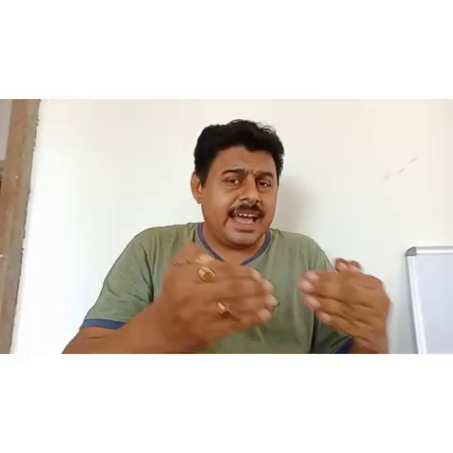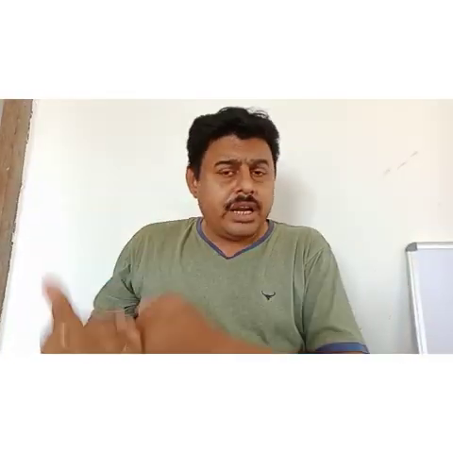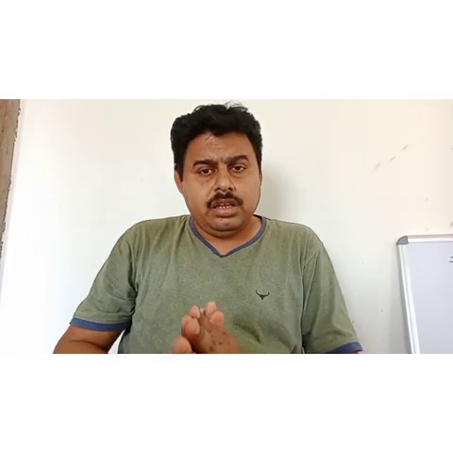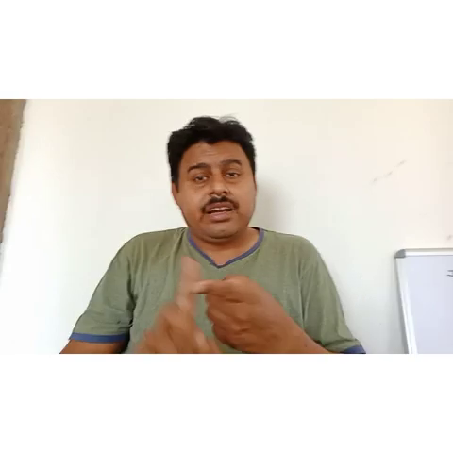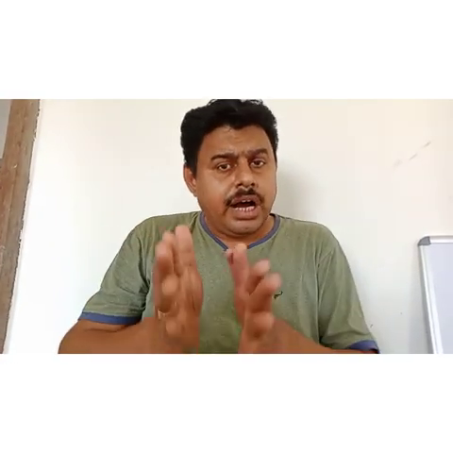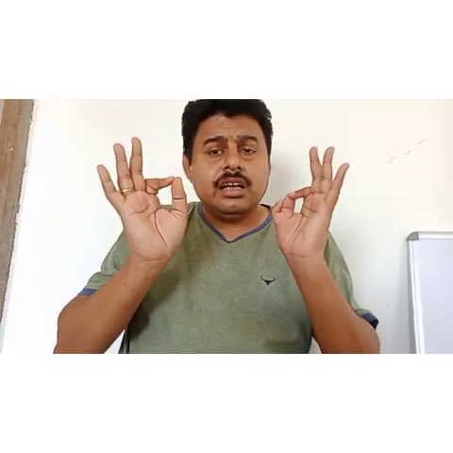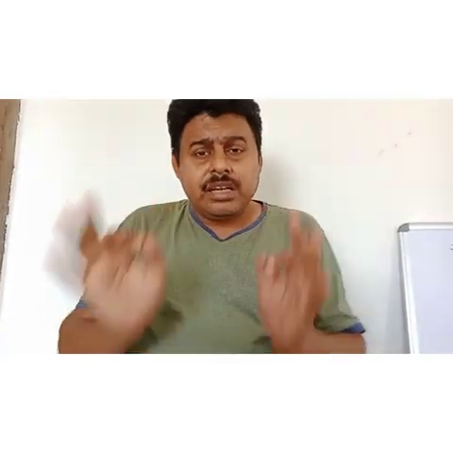In the next video, I will discuss how the constitutional monarchy came to an end, and how France became a republic. Republic means there will be no selected king; the head of the country will be elected, not selected. That I will discuss in the next video. I hope this is clear. Again, I am telling you, these are the features of the constitution which was made after the French Revolution.